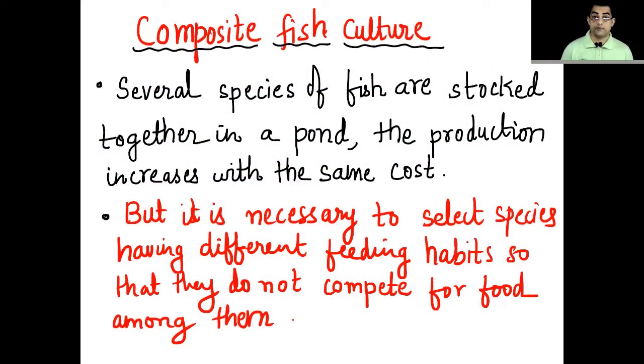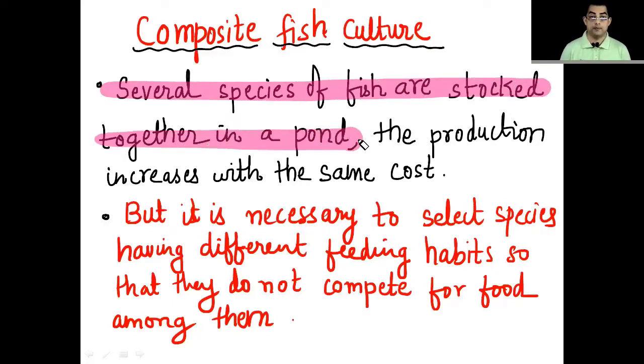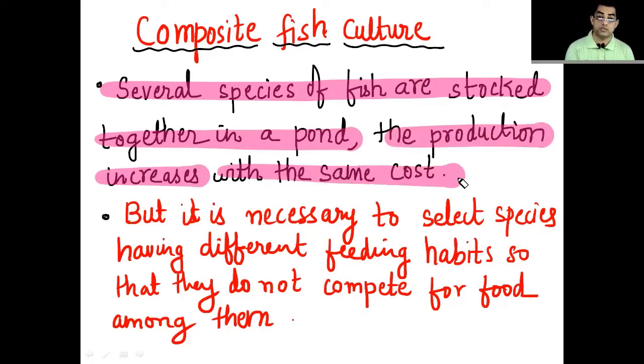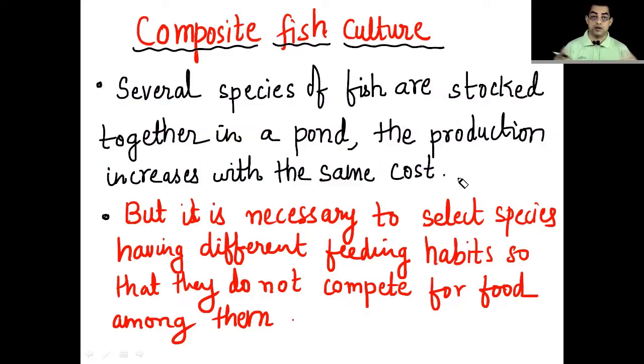Composite fish culture, very, very important. Several species of fish are stocked together in a pond. The production increases with the same cost. What does this mean? This means that suppose you are creating a small pond, so you have already invested money for that. Now what you are going to do, you are not going to do monoculture. That means you are not going to grow only one kind of fish.